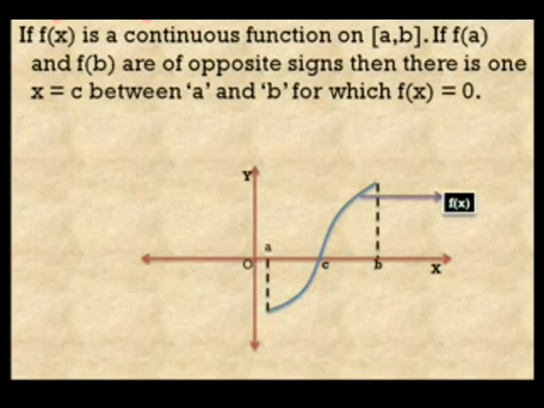0, then it says that there exists a point c between a and b for which f of c is equal to L, which is equal to 0. And definitely L lies between f of a and f of b, because f of a and f of b are of opposite signs. That's why L lies between f of a and f of b, and so c is a point that lies between a and b for which f of c is equal to 0.